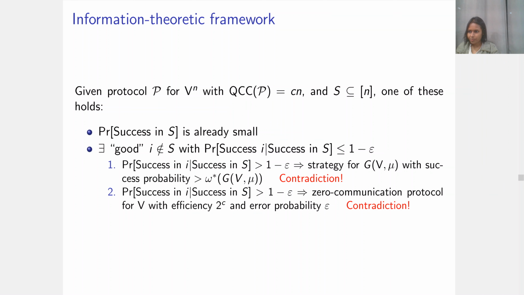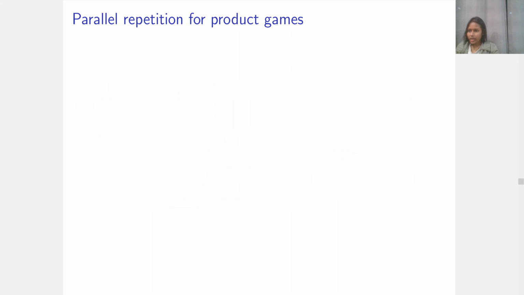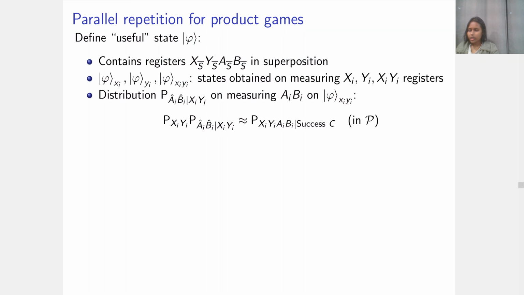Before I give any more details of our proof, I'll explain how the proof of parallel repetition for product games goes. This proof is due to Jain, Pereszlényi, and Yao, and it will be quite relevant to our proof. So, conditioned on success in the subset S for a protocol for G to the n, we can define a certain useful state phi that represents the global state at the end of the protocol conditioned on the event.